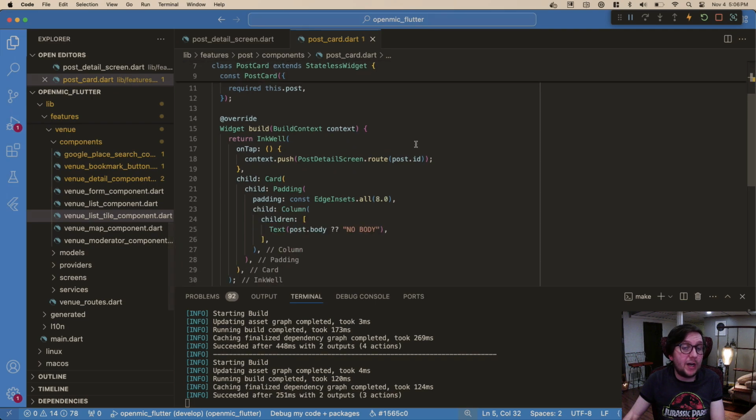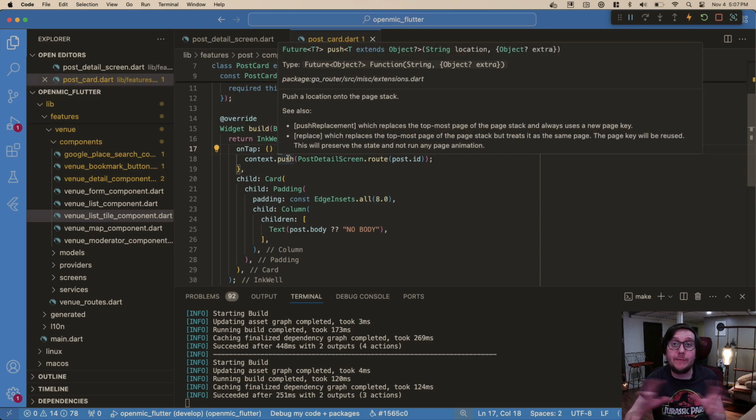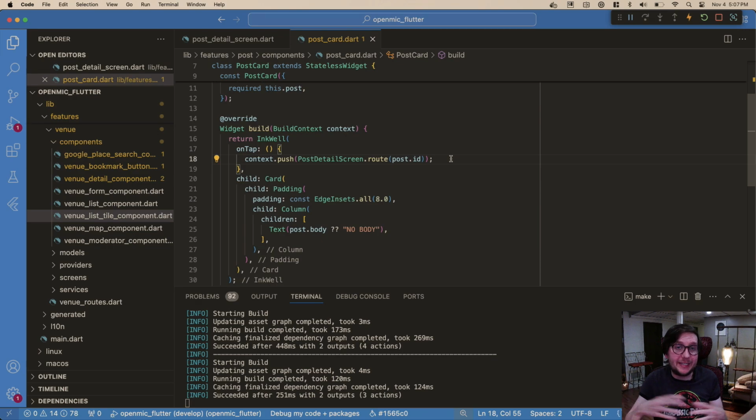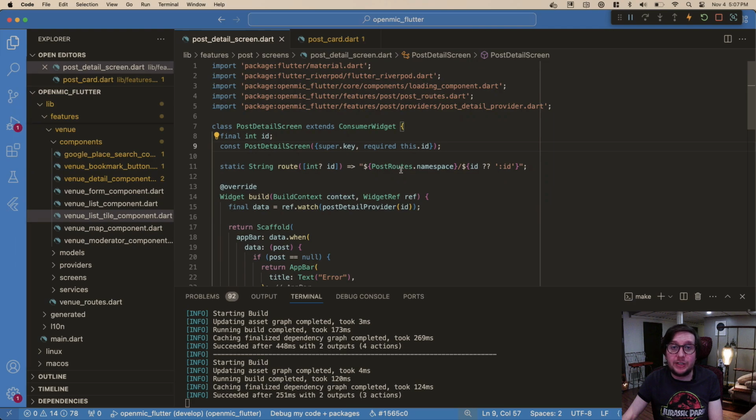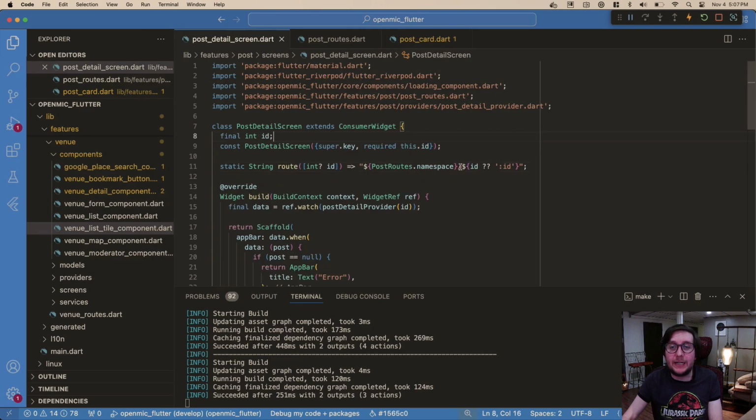So we're context.pushing, and context.push is expecting a string, essentially, to be passed in, the location. We're not actually passing an object. We are passing in just a string. And that's basically the URL. And what is this URL? Well, it's the post routes namespace, which is really just a URL, basically /feed. And we're taking that and concatenating it. We're putting a slash for this URL, and then we are either doing null ID or ID.